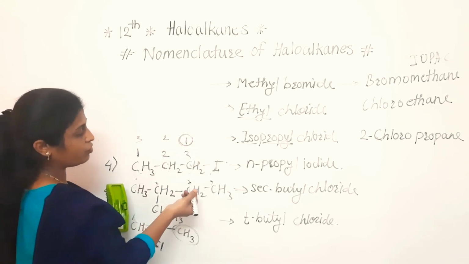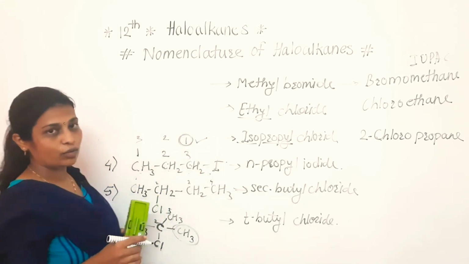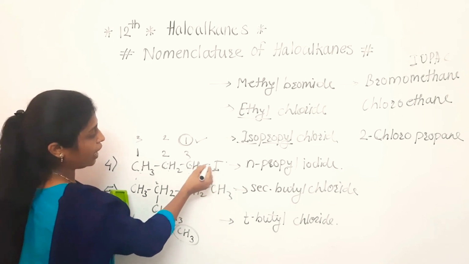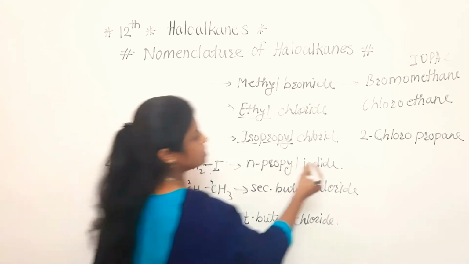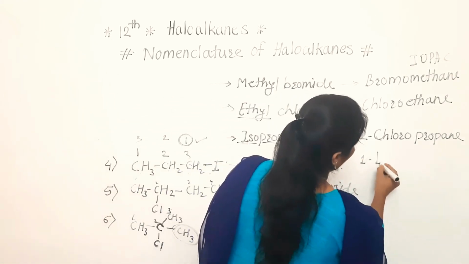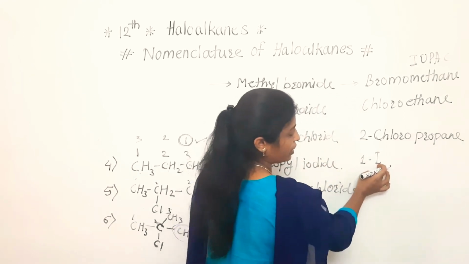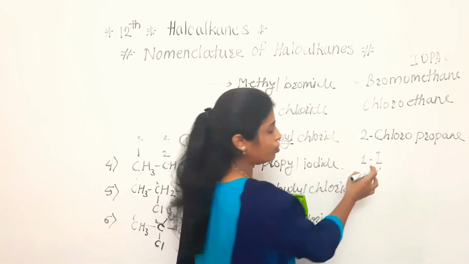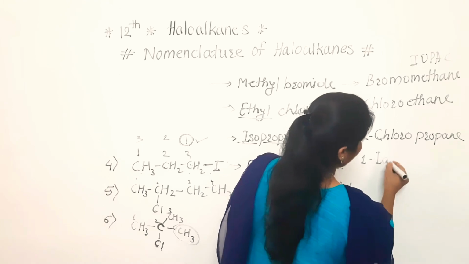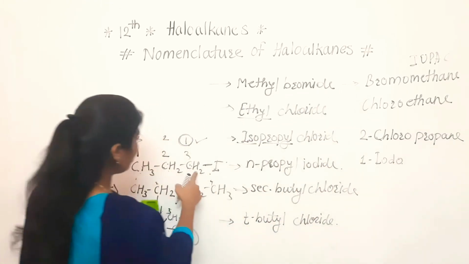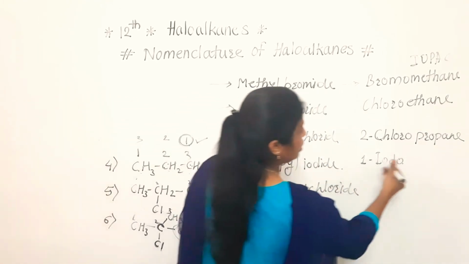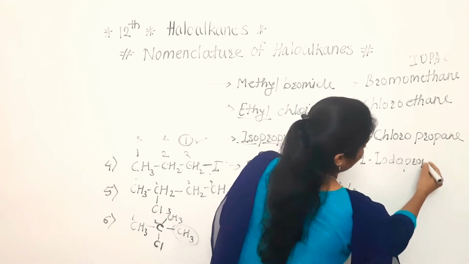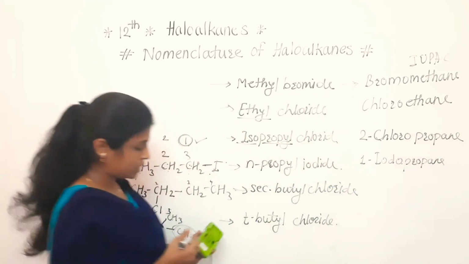So which is the favorable? This one is the correct one. So we have to observe that the iodine group is attached to the first carbon, means 1-iodo. Listen carefully. When we are writing the name of the halo group, it should be in alphabetical order. So 1-iodo. How many carbon atoms are there? 3. So 1-iodopropane. Clear to everyone?